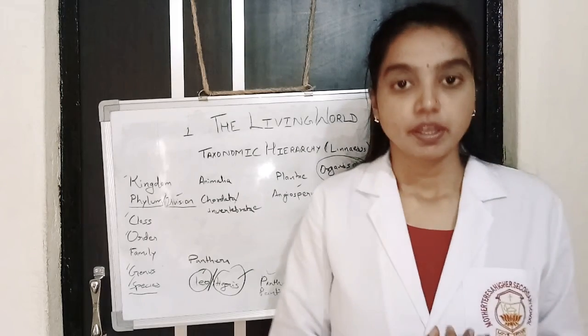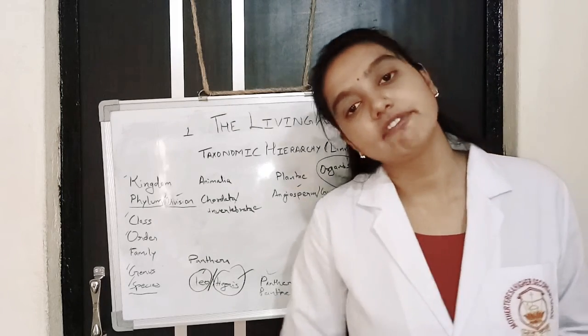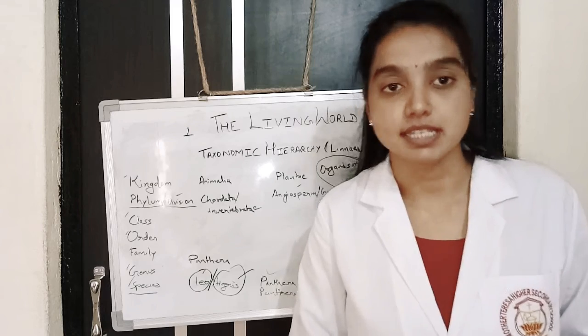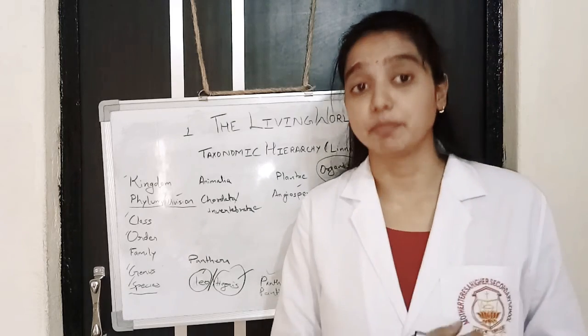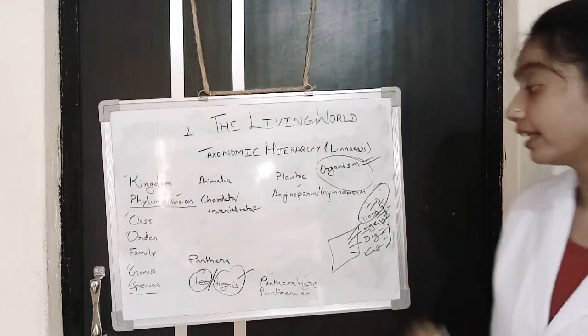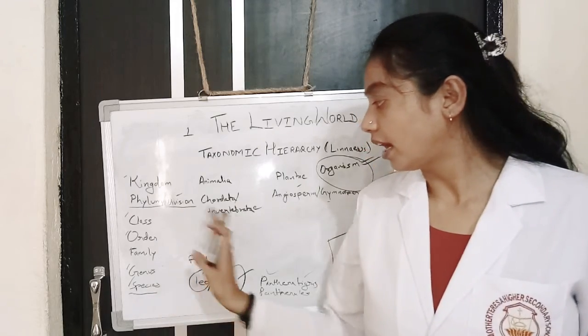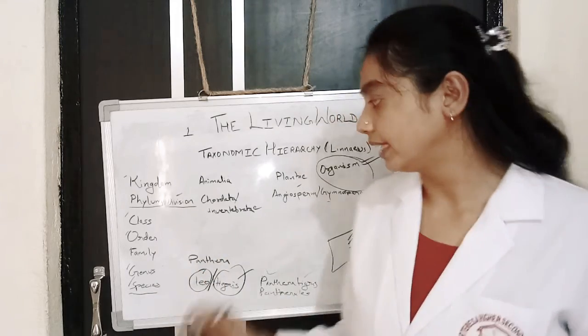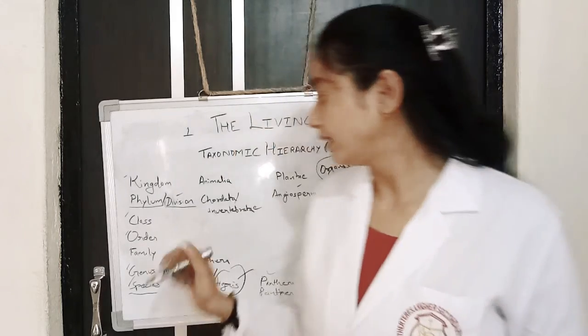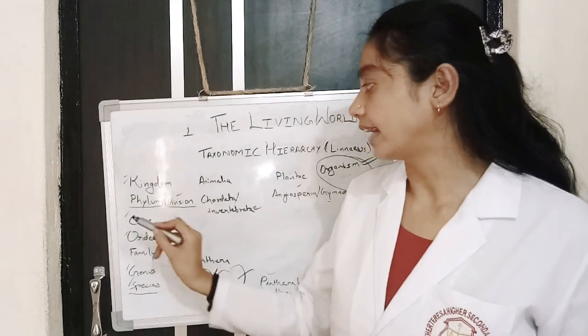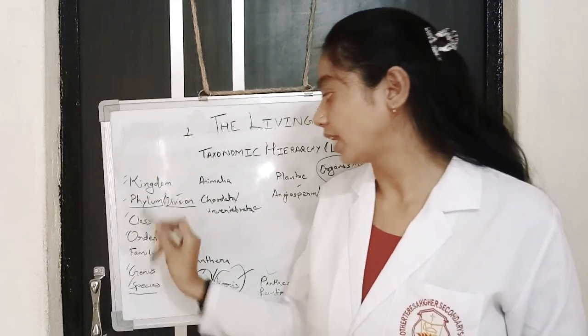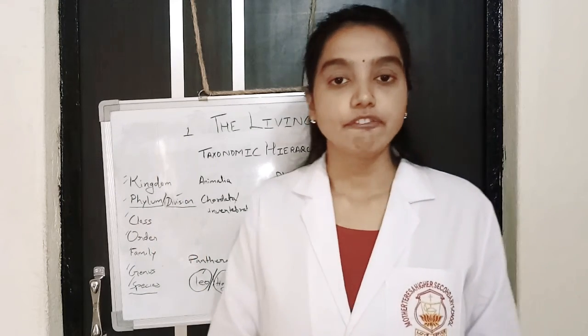Moreover, again there is similarity found between animals. Take another example. Suppose dog and cat. After finding the similarities, a particular name and a particular classification is given to them, and their category is decided according to kingdom, phylum, class, order, family.